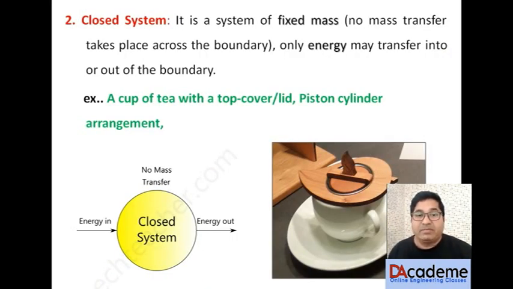Now what is a closed system? A closed system is a system of fixed mass. No mass transfer takes place across the boundary. Only energy may cross the system boundary. An example of a closed system is a cup of tea with a cover. Suppose a cup contains hot tea and we close it with a cover. Mass transfer we are preventing, but energy transfer is still taking place through the walls of the cup. So we can call this system a closed system.